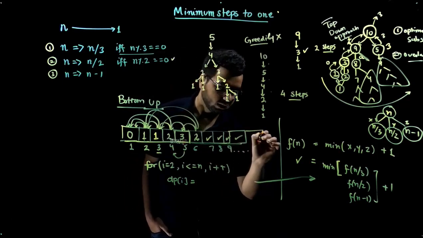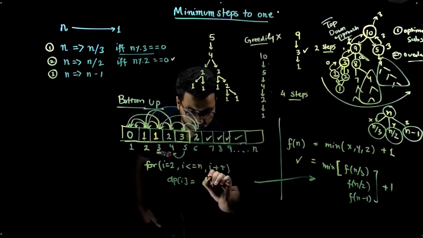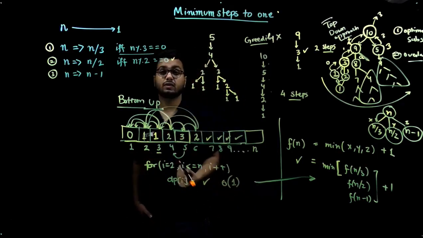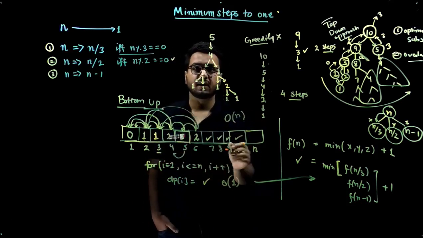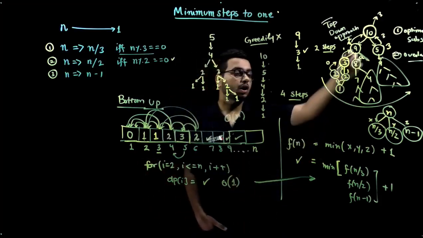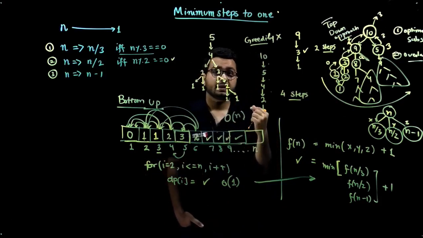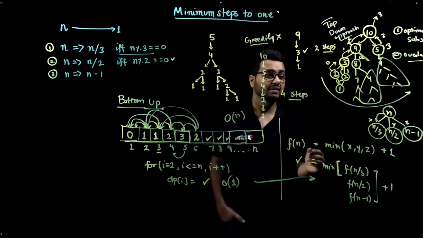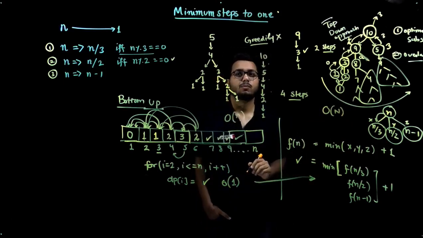Similarly, you compute this till the last state, right? And you can see this DP of i can be computed in O(1) time. So the overall complexity of this would be order of n. You need to compute n states, and each state takes order 1 time to compute. And similarly in the top-down approach, if you use memoization, you will make sure that you are not computing each state more than once, right? So this makes your entire time complexity order of n, both in the top-down and in the bottom-up case, right?